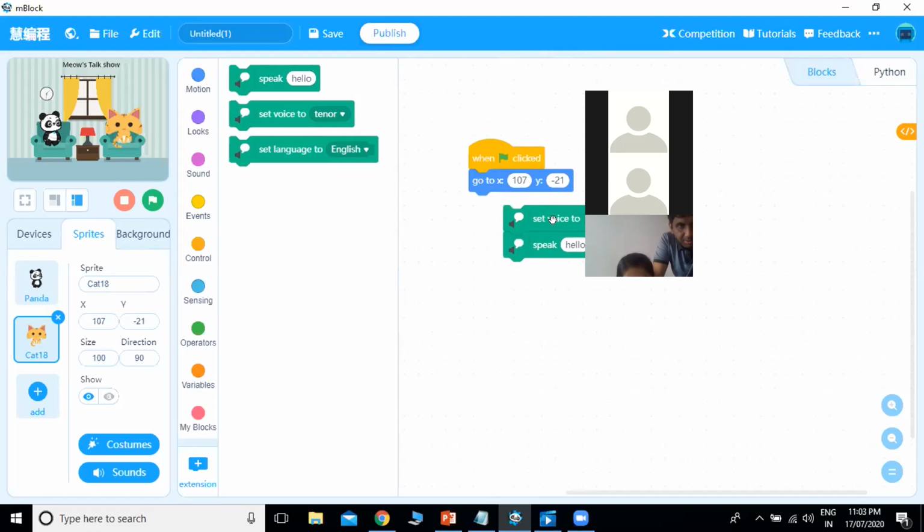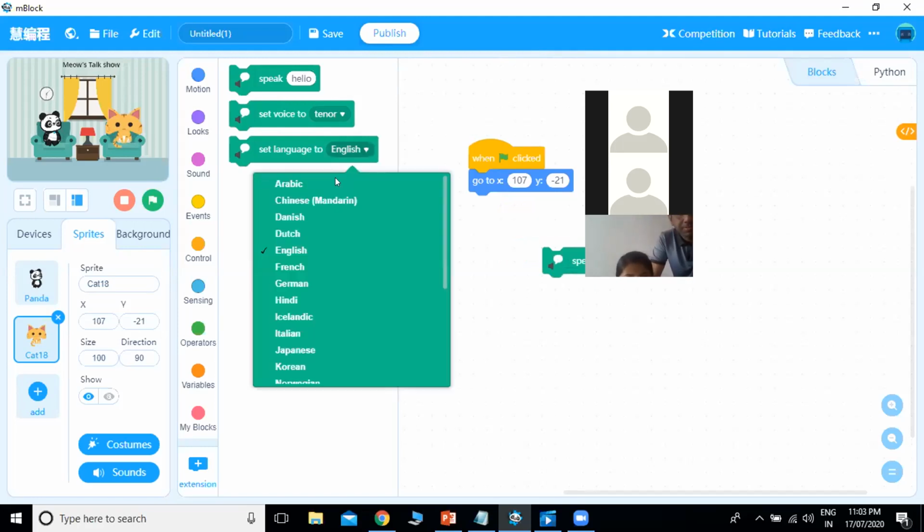Okay, so the voice is changed. If I take another voice, this particular command is used to set the voice. And then there is a language. If you see, there are many options of language in the drop down list. You can select any language also.